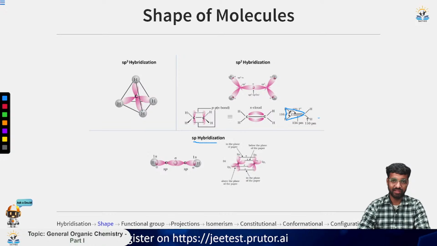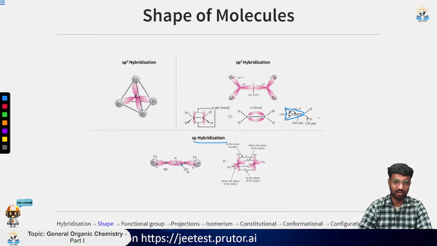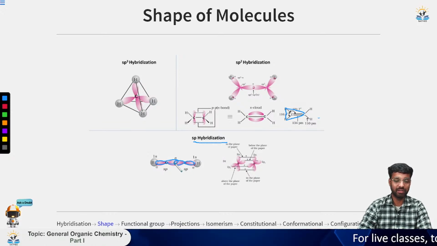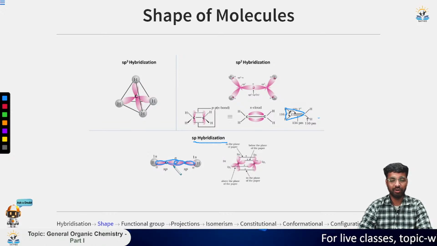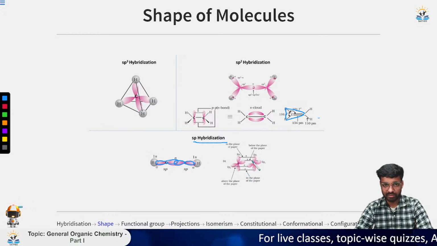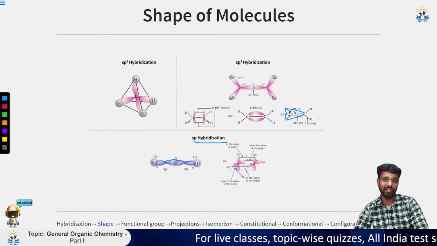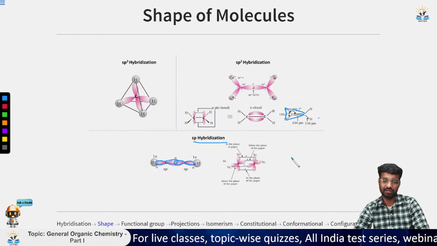The next we have is sp. So one s and one p combine and form this 2sp, that is this one and this one. Similarly, the consecutive carbon does the same and forms the same kind of orbitals. Now these two orbitals do head-on overlap to form this sp hybridized bond. Now we are left with this px and py. Since these px and py are normal to each other, like this.